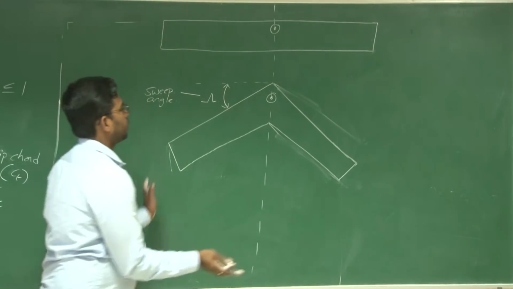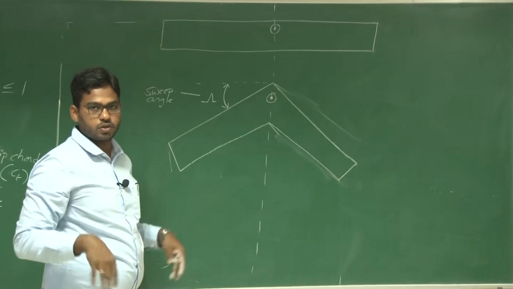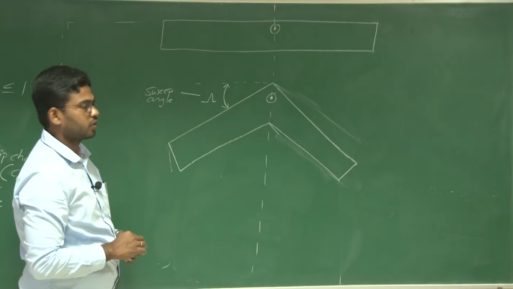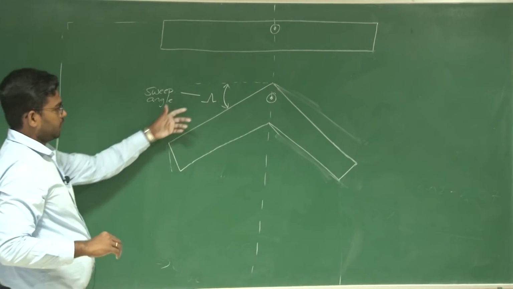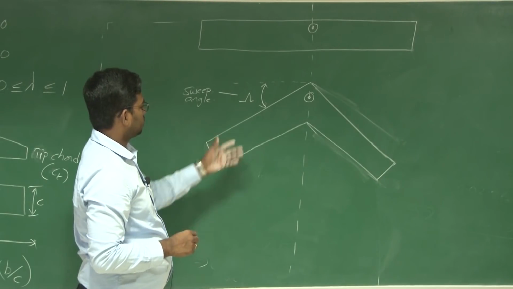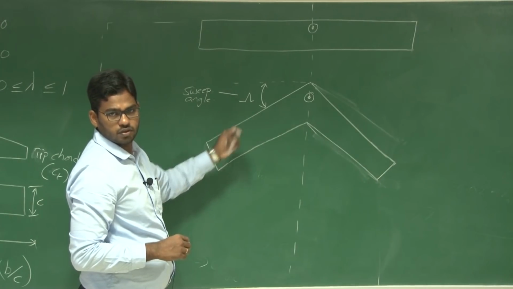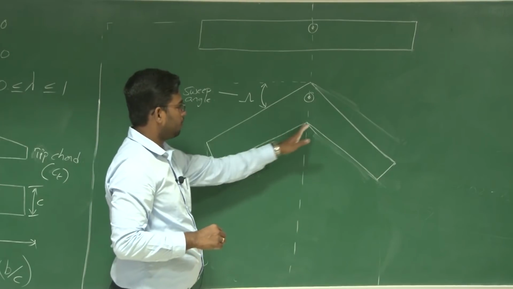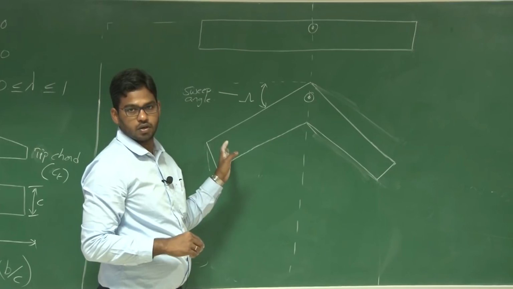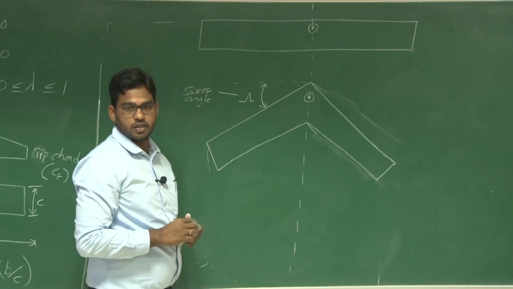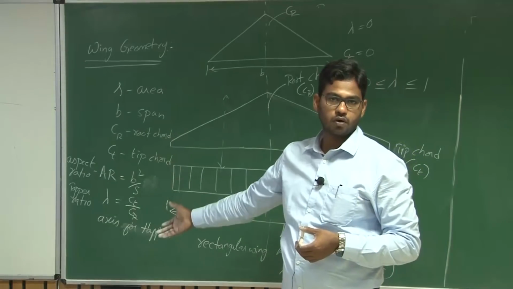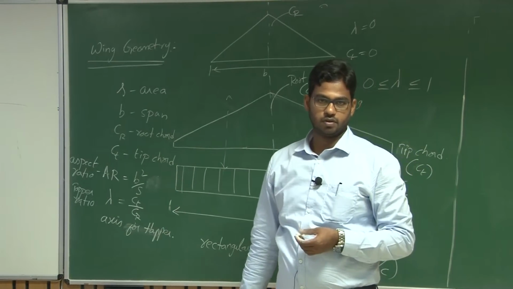If you sweep it forward, it is sweep forward, and if you rotate the wings backward, then it is sweep back angle, capital omega. So this is the leading edge sweep, and if you sweep about the trailing edge, you will have trailing edge sweep. About quarter chord, you will have quarter chord sweep. Similarly, taper can be about quarter chord, mid chord or trailing edge.